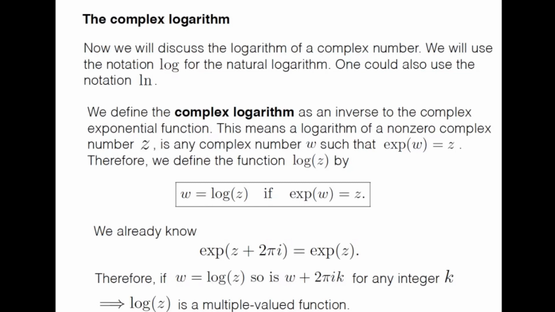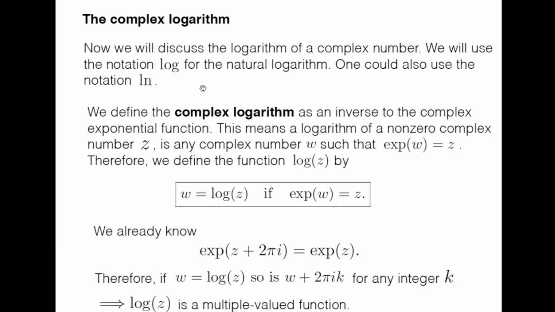So today we'll start our discussion with the discussion of some aspects of complex logarithm, and then we'll go to some other topics we'll discuss. So let me first tell you that we'll use the notation log for the natural logarithm.